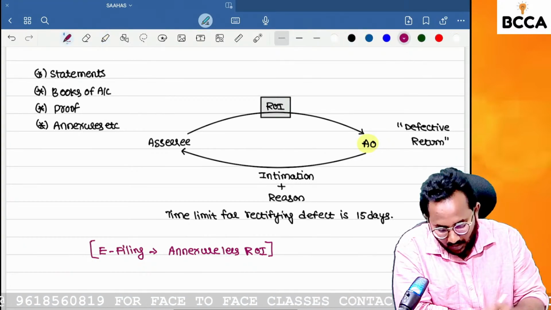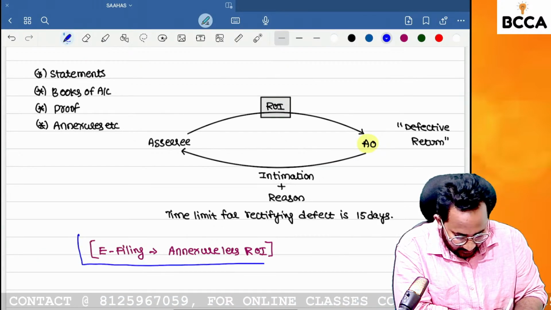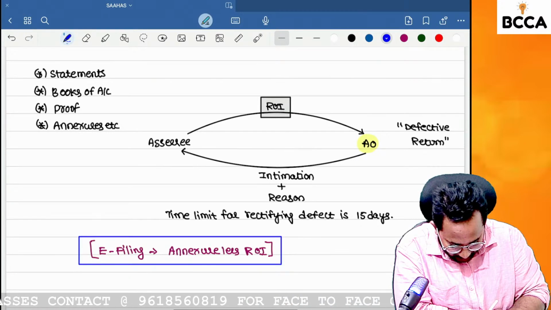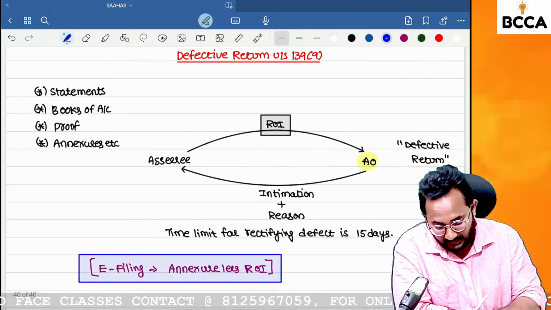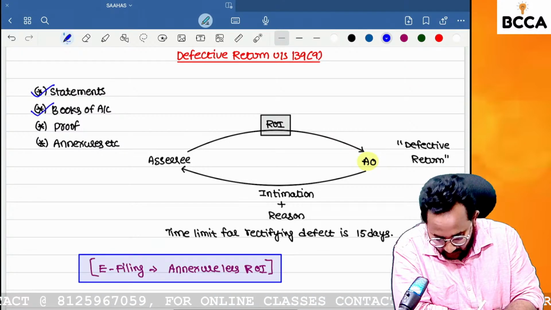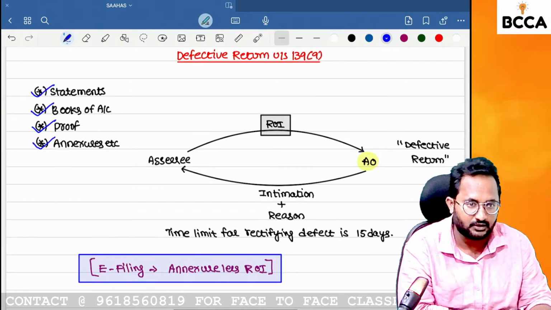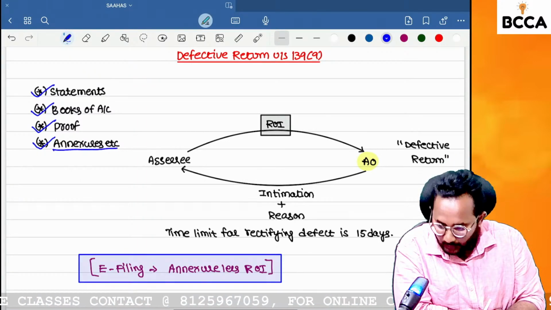So right now, all returns of income on the e-filing website are no-attachment ROI only. But if certain things need to be attached, you have to attach them. Otherwise, your return will be treated as a defective return. Tax audit is there, you have to attach the tax audit report along with the return of income.